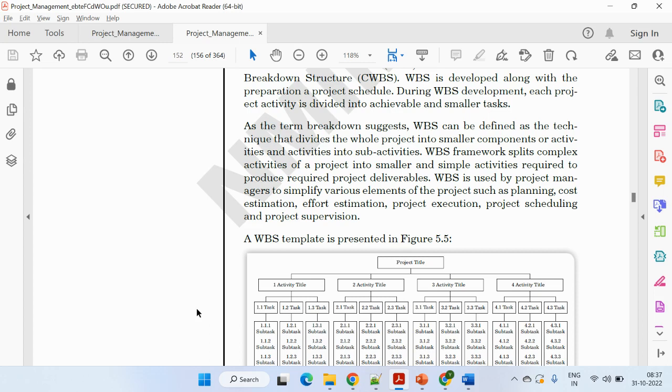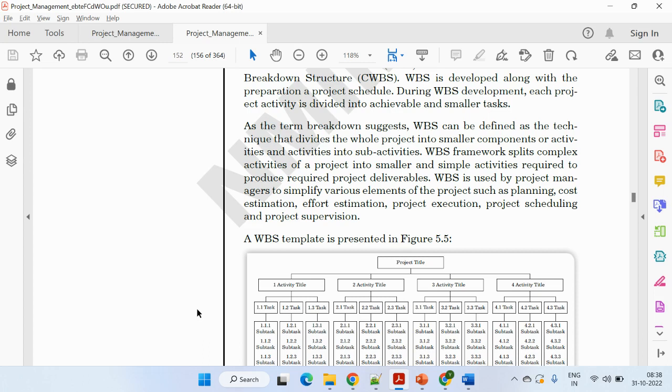Then the mode of transport. Then after ending the complete event, the mode of payment. Then last but not least, getting the feedback, or maybe one more step is the cleaning activity which we had discussed earlier. So this is the way we can break this complete project into small chunks.